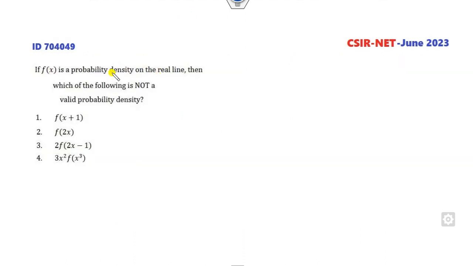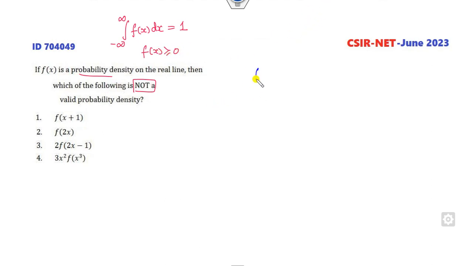Okay, next one is about probability density functions. Again, it is not given whether it's discrete or continuous, so you can think about any of them. Which of the following is not a probability density? If I consider a continuous random variable, we all know the integral of the PDF must be 1. That's the definition of the PDF. And second, the value must be greater than or equal to 0.